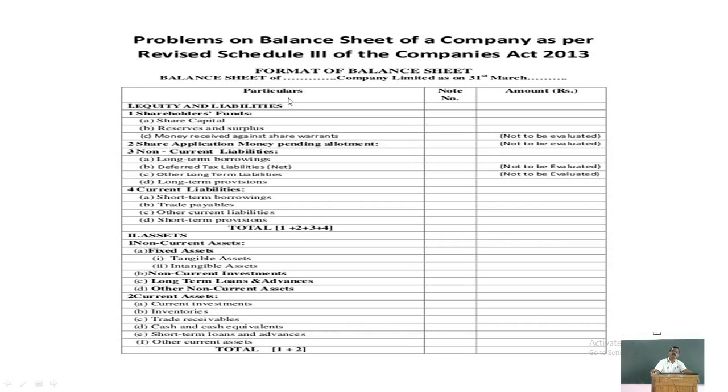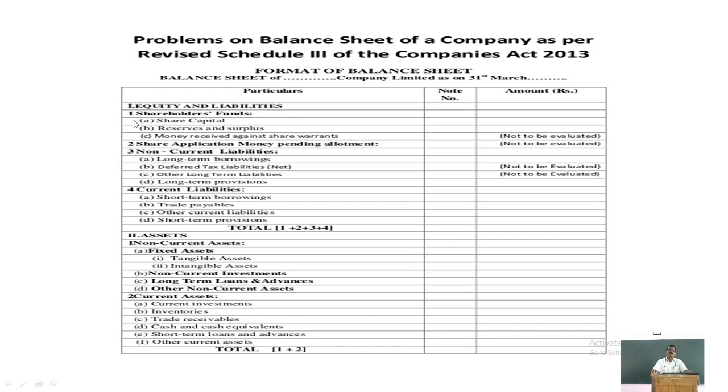First you have to show the liabilities. And under liabilities also the various categories of liabilities, headings. The equity and liabilities are shown first, right? And the equity and liabilities are to be presented in this particular format only.